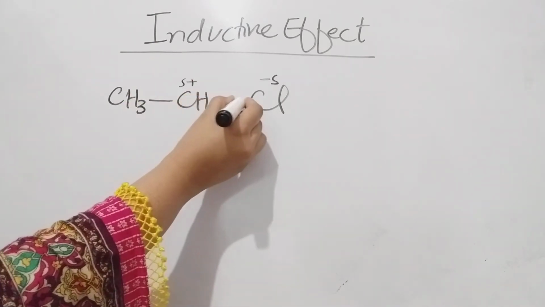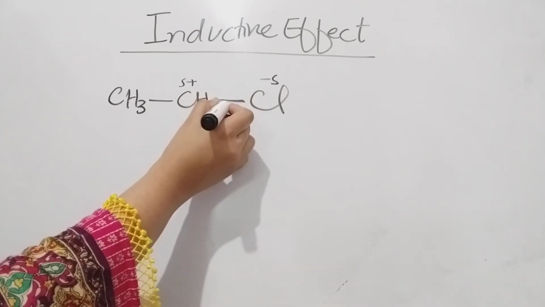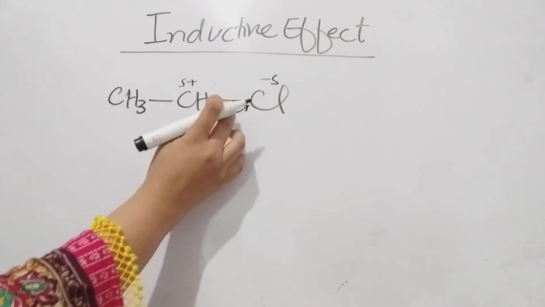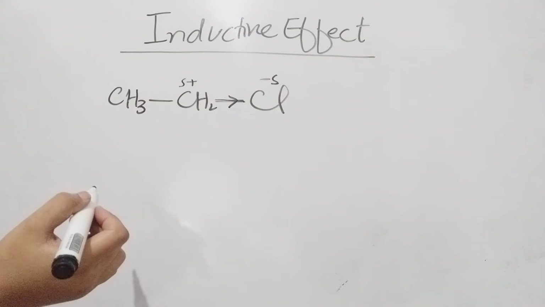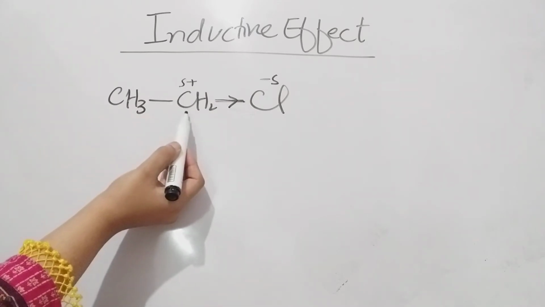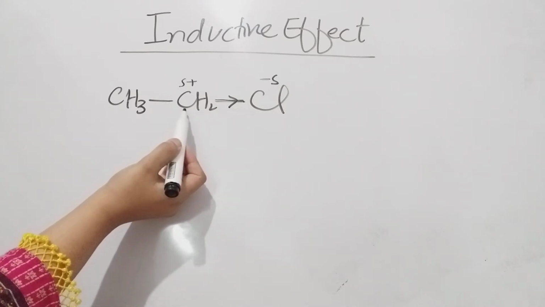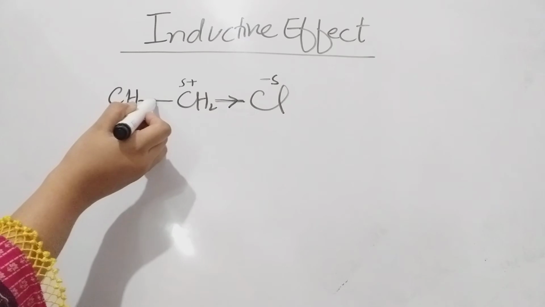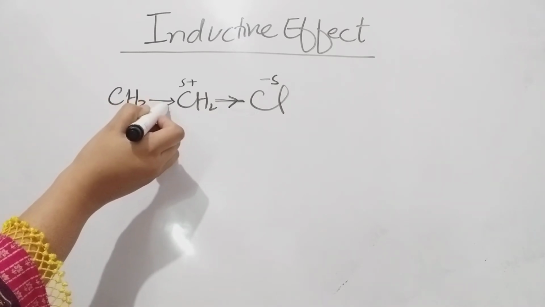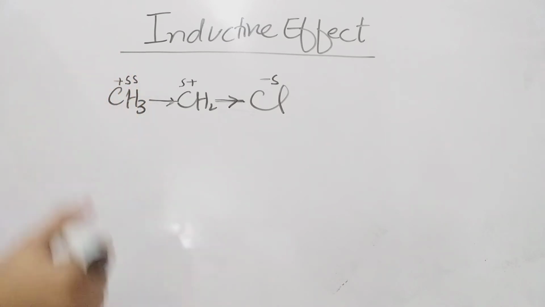Due to the high electron density, chlorine will pull this electron density towards itself, which can be shown with the help of this arrow. Then the electron density of this carbon will get decreased or lowered. So, in order to stabilize its electron density, this carbon atom will attract the electron pair towards itself, and in that case a small positive charge will also be present over this carbon atom.